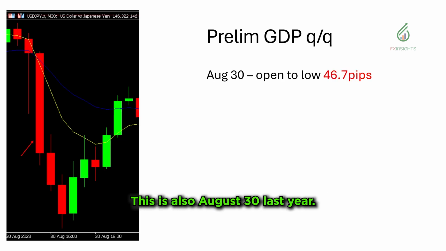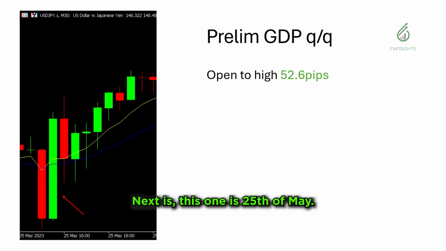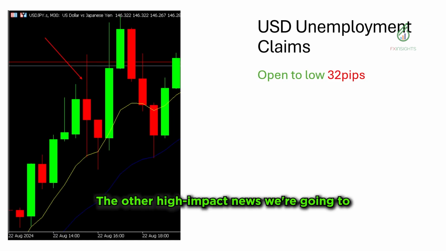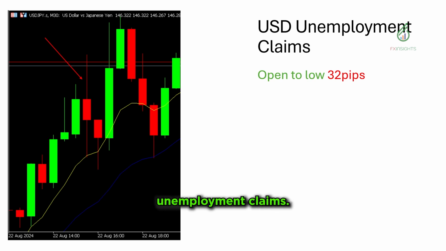This is also August 30 last year. This one is a bit bigger. When the news came out for Prelim GDP, open to low is 46.7 pips. Next is the 25th of May. This big bar right here is 52.6 pips of movement from the open to the high point, and then it went further.